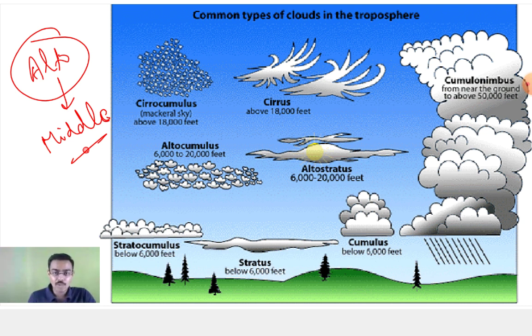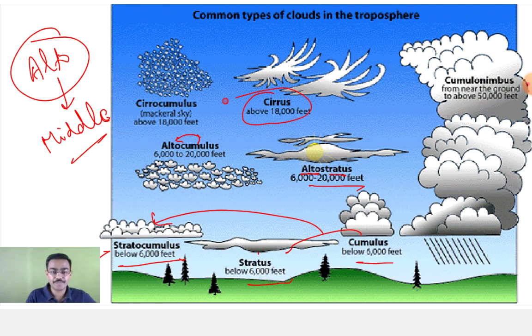Now try to combine the various combinations. Cumulus, stratus. So stratus, cumulus, you have the stratocumulus. सभी वर्ड का सिग्निफिकेंस है, बिल्कुल बेटा सबका सिग्निफिकेंस है. So when you have stratus and cumulus, when you have the straight base and you have the cotton heap-like structure, that is your stratocumulus. Altostratus, when you have the stratus cloud in the middle height, around 6,000 to 20,000 feet. Altocumulus, alto means middle, cumulus means again your heap-like structure.